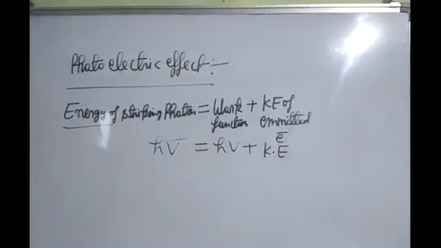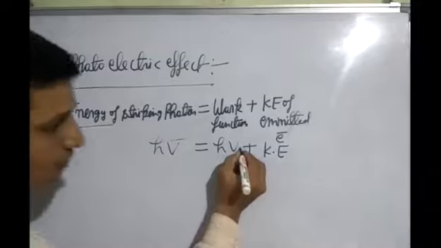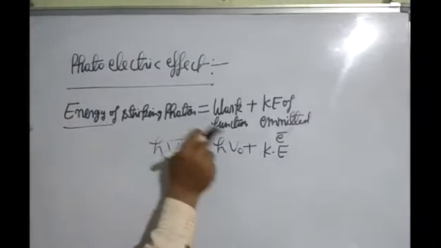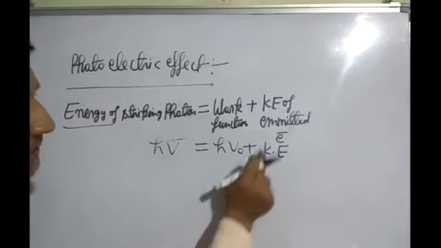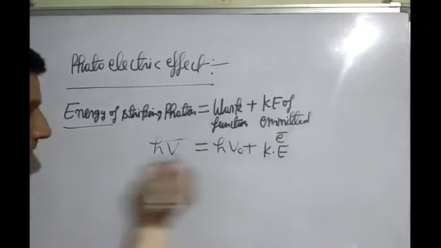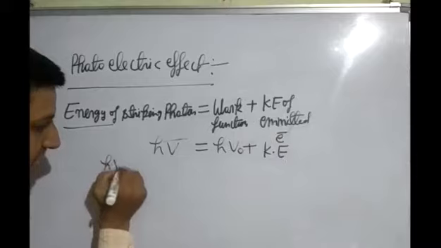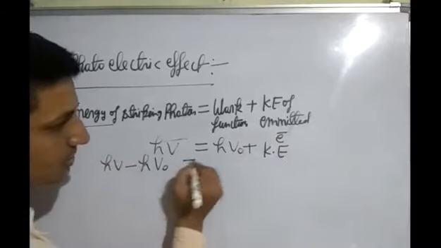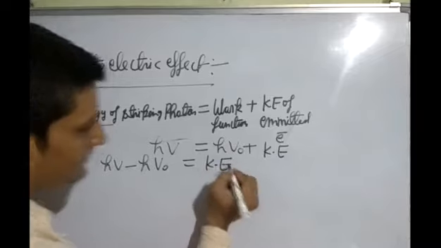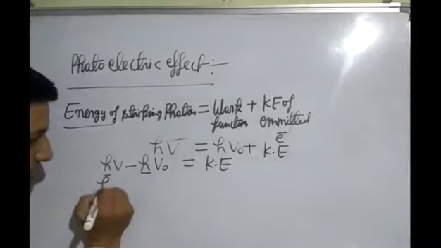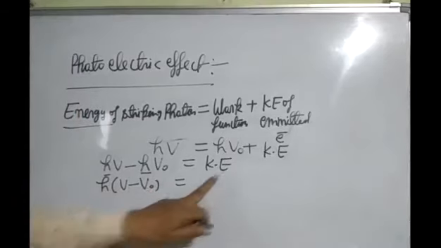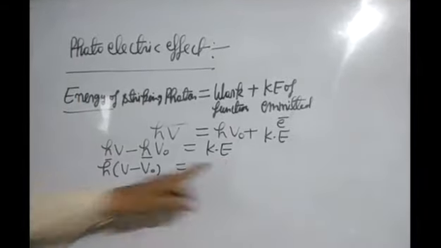After this, h nu naught transfer become, energy E is equal to h nu, work function W is equal to h nu naught plus kinetic energy Ke. Now we can write h nu minus h nu naught is equal to kinetic energy. Now h is common in both, so we can write h(nu minus nu naught) is equal to kinetic energy, and we know that kinetic energy is equal to half mv square.